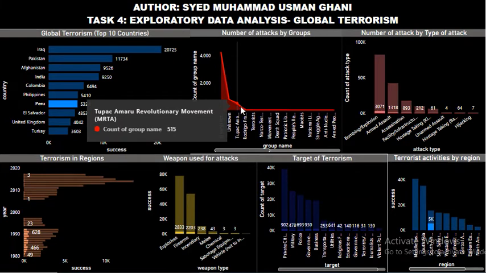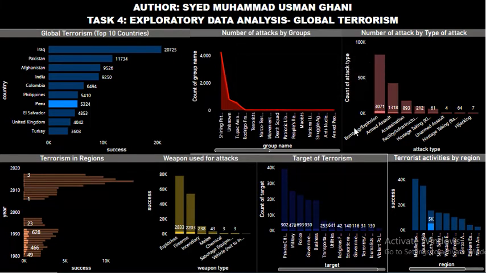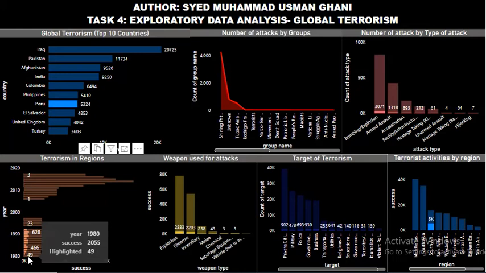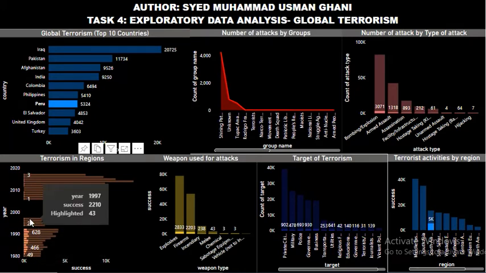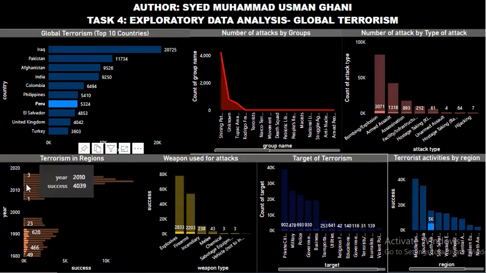The types of attack done were bombing, explosion, armed assault, assassinations, and here you can see that many activities were going on from 1980 till 1997, but after 2006 the activities were quite low. Here you can see 1538, but here you can see it's 628, 466. So the terrorist activities reduced after 2005 or 6.